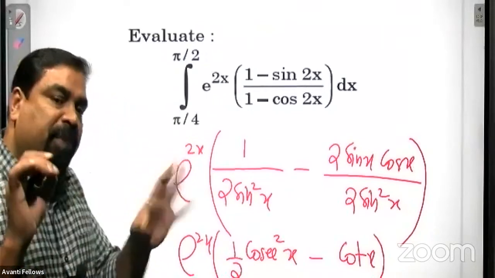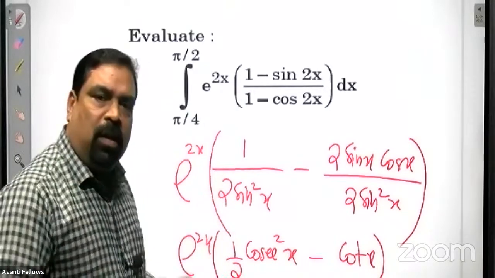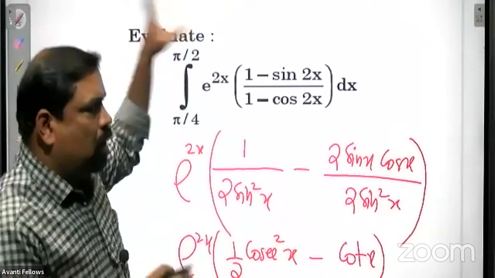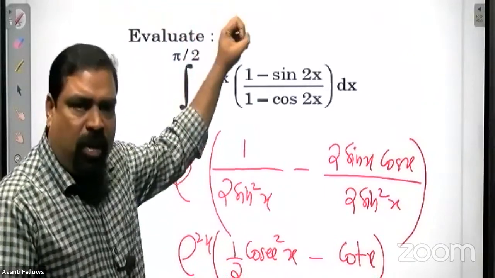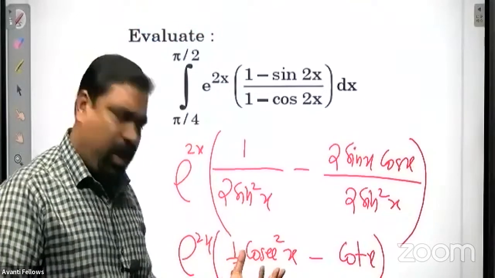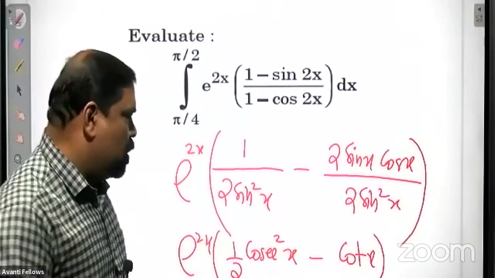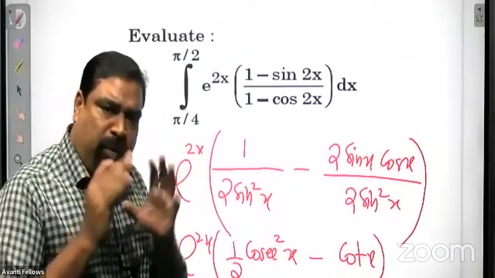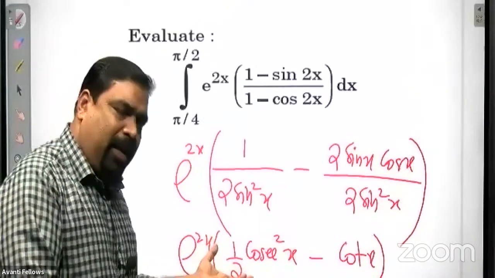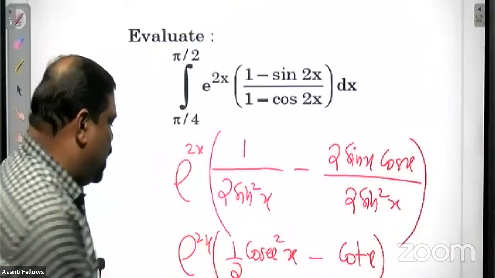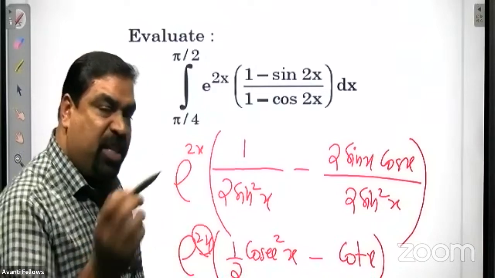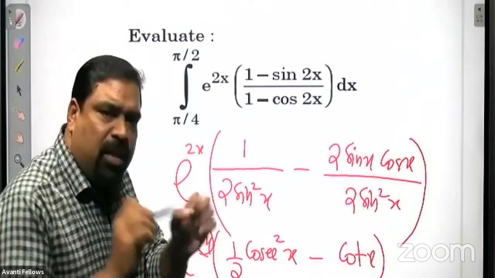Now you may smell some formula which is almost similar to a very standard integral, which we used before for some problem. Not exactly, we have to do some more modification. Which formula? E raised to x into f of x plus f dash x. You cannot see it exactly here, but it is almost the same. Here e raised to 2x is there, and we need the e raised to x into f of x plus f dash x form. So for that, you need a little modification.